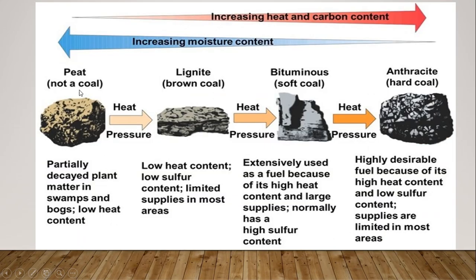Now look at here, this is peat coal, lignite coal, bituminous and anthracite, called hard coal, and peat coal is not actually a coal. So as the moisture content decreases, the heat and carbon content increase. So the more the percentage of carbon, the purer the coal.